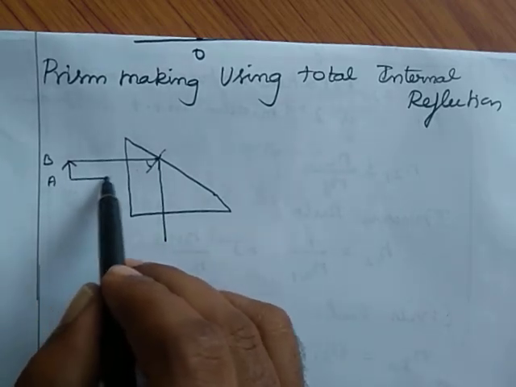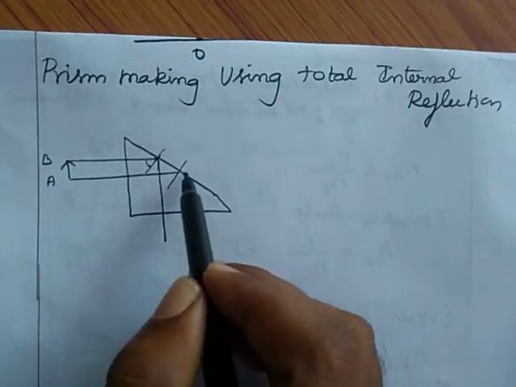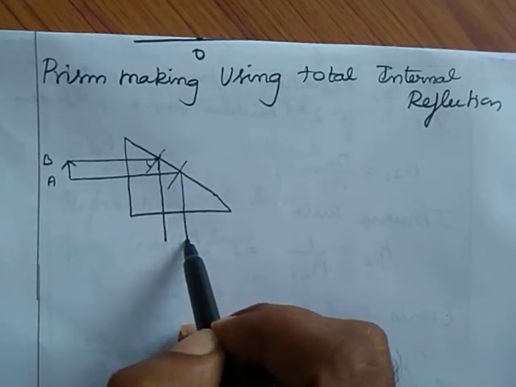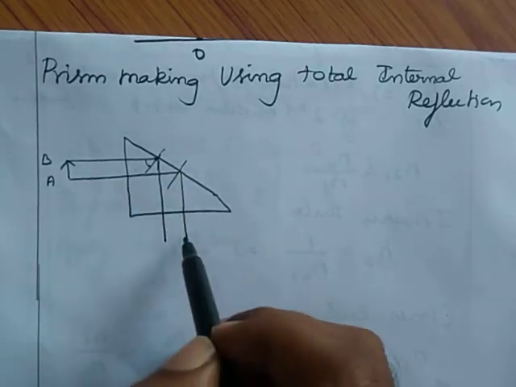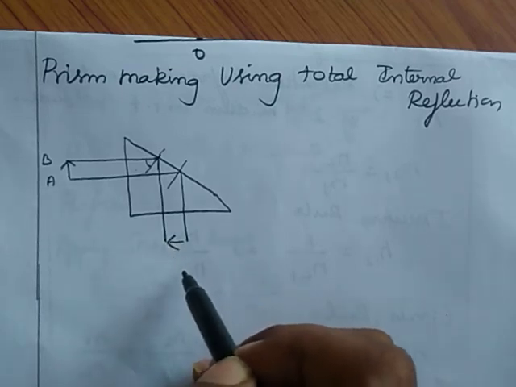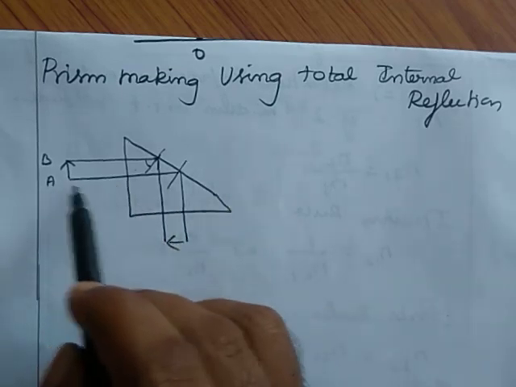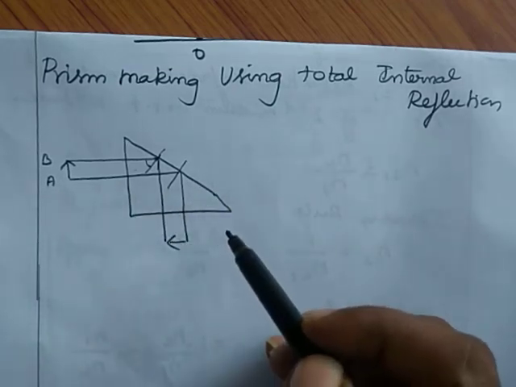Here also, this also will be reflected. Then we get an image like this. Here we are reflecting the image by 90 degrees.